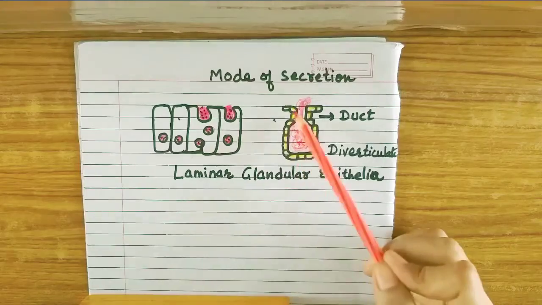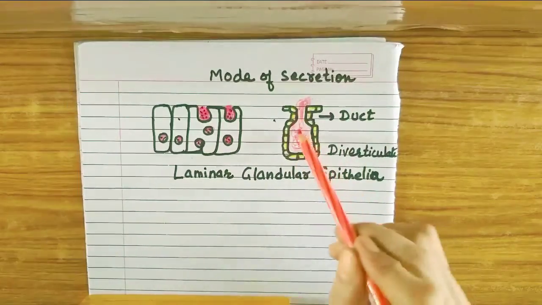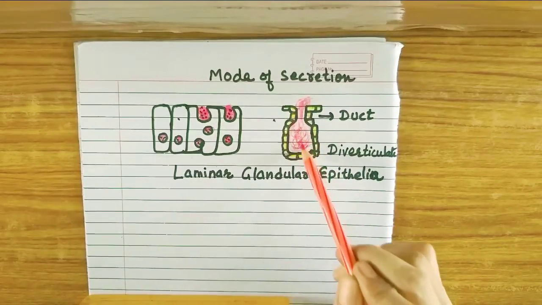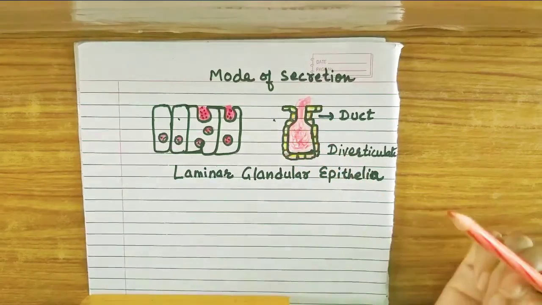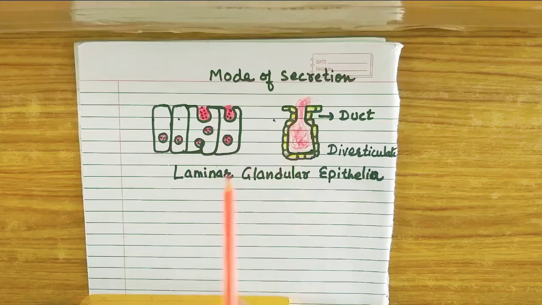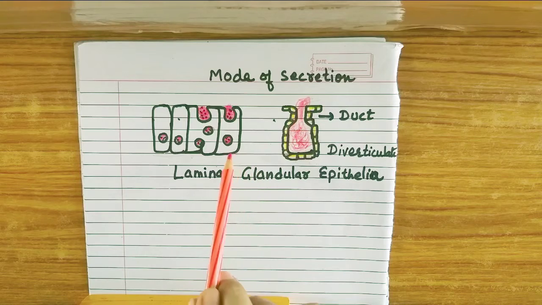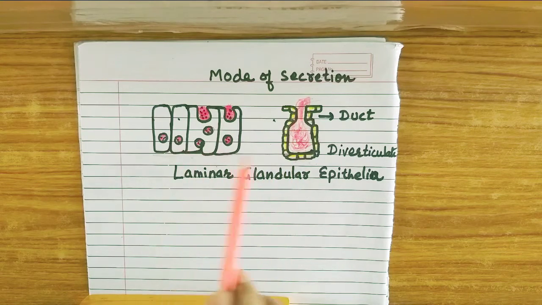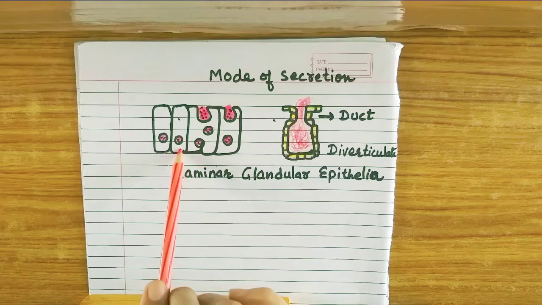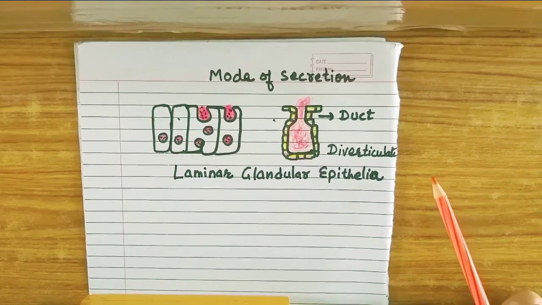Here also this pit contains this red colored material, the secretory product of all these cells, which is releasing out. Both diagrams represent the glandular epithelium, which is going to release a specific substance.